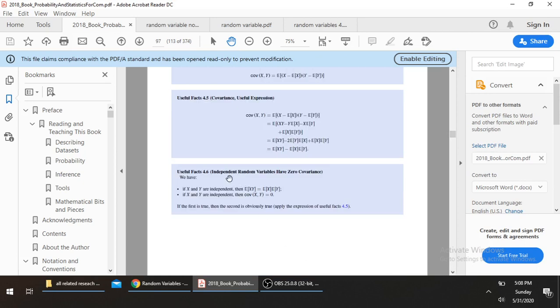A very useful fact: when we have independent random variables, we have zero covariance. Always remember it. If we have independent variables, then covariance should always be zero. If x and y are independent, then the expected value of xy is equal to the expected value of x into the expected value of y.